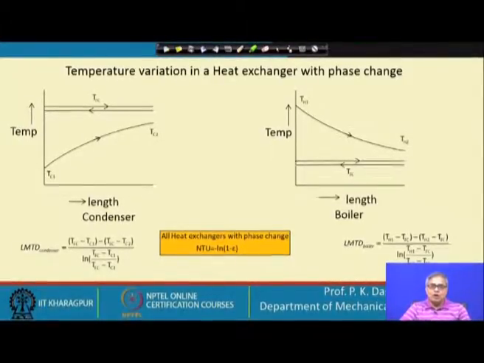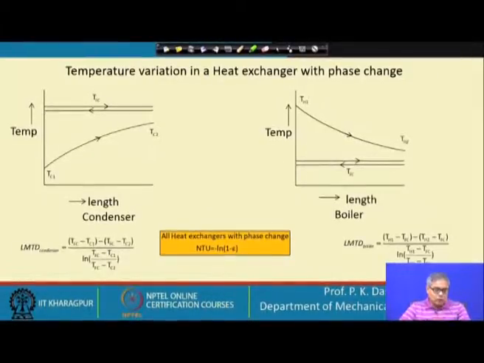We call this mode of heat transfer, or this condition, a two phase condition. So, one of the flowing fluids will always be in a two phase condition from the beginning of the heat exchanger till the end of the heat exchanger. So, this is a purely phase change heat exchanger, or let us define it to be a purely phase change heat exchanger.